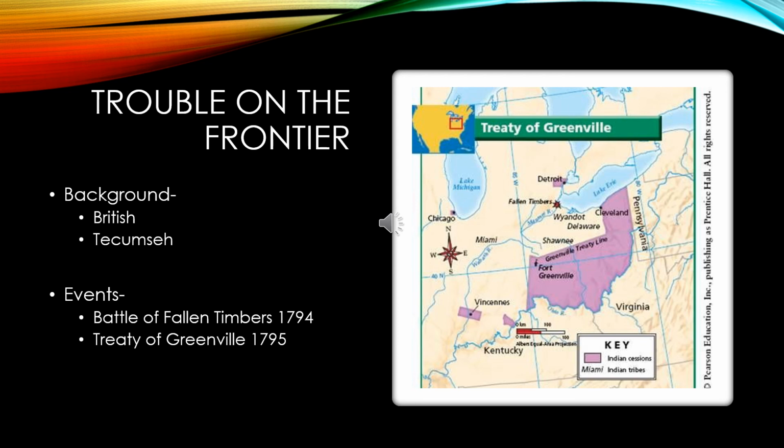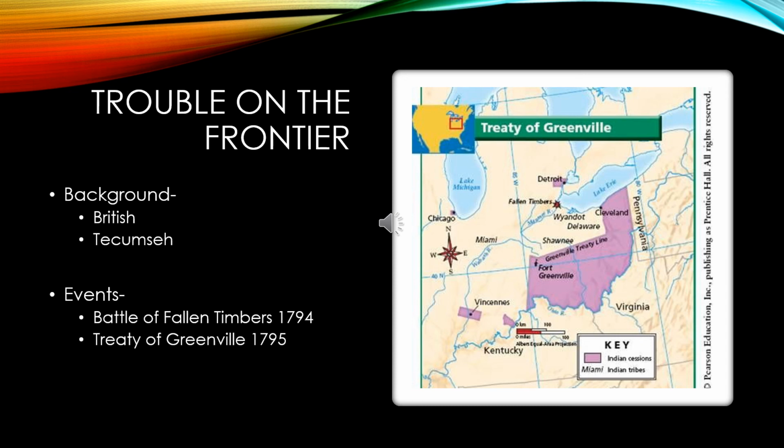And so they're doing everything that they can to nudge and encourage the American Indian tribes in the Northwest to fight and attack the settlers. And so wars had been going on throughout the 1780s with the encouragement of the British. And one leader of the Shawnee in particular, Tecumseh, was a leader of many of these attacks. And so while Washington is president, there's a series of battles, the most famous being the Battle of Fallen Timbers in 1794.